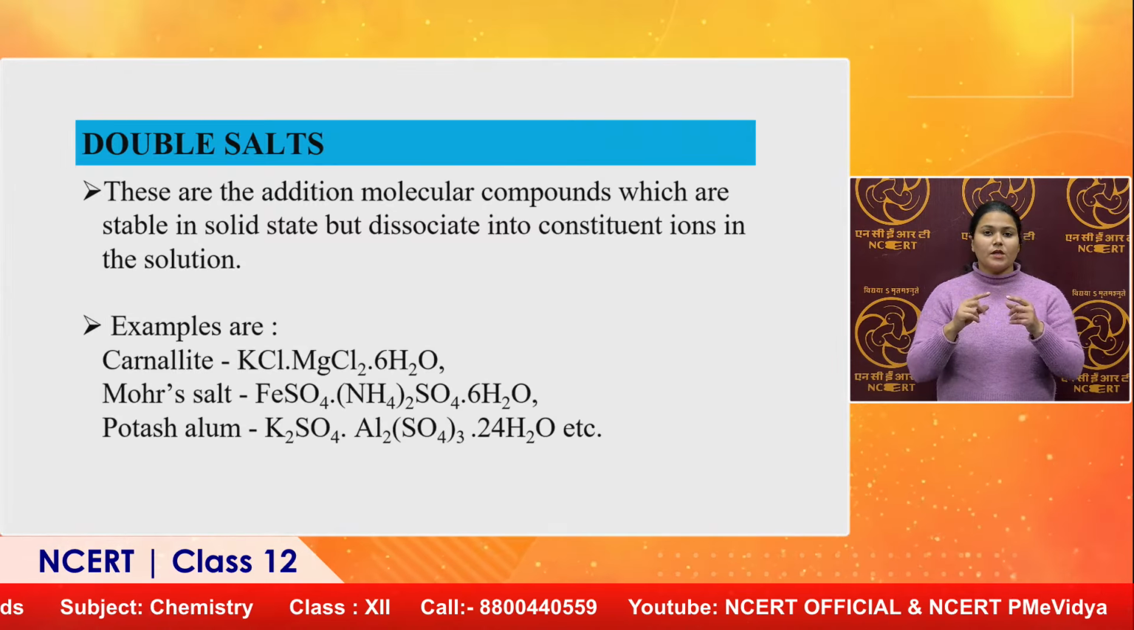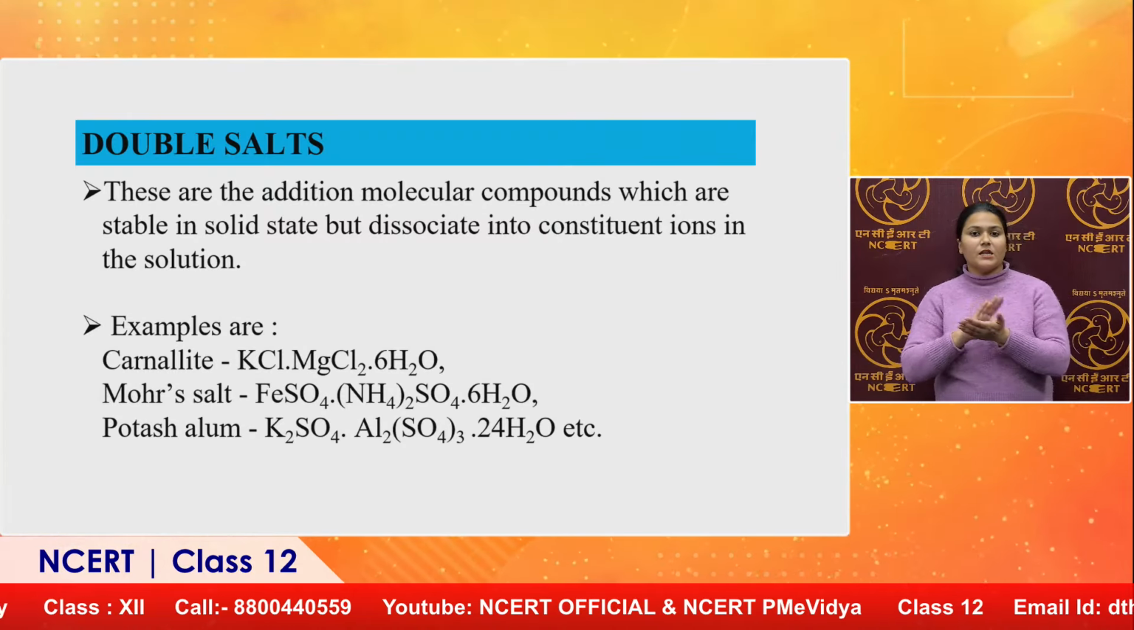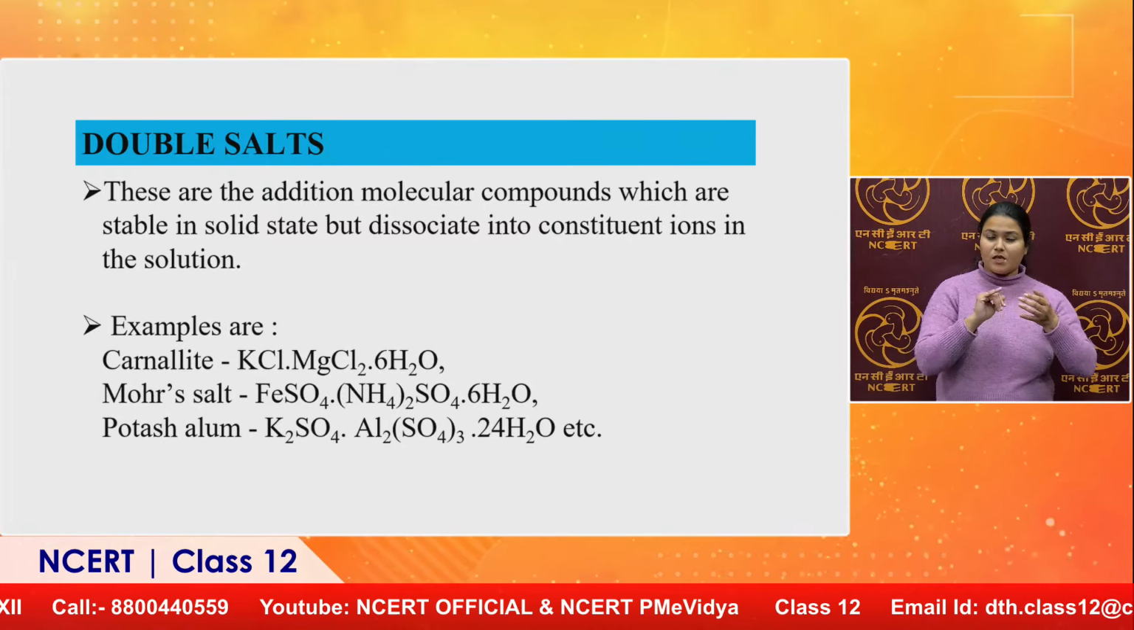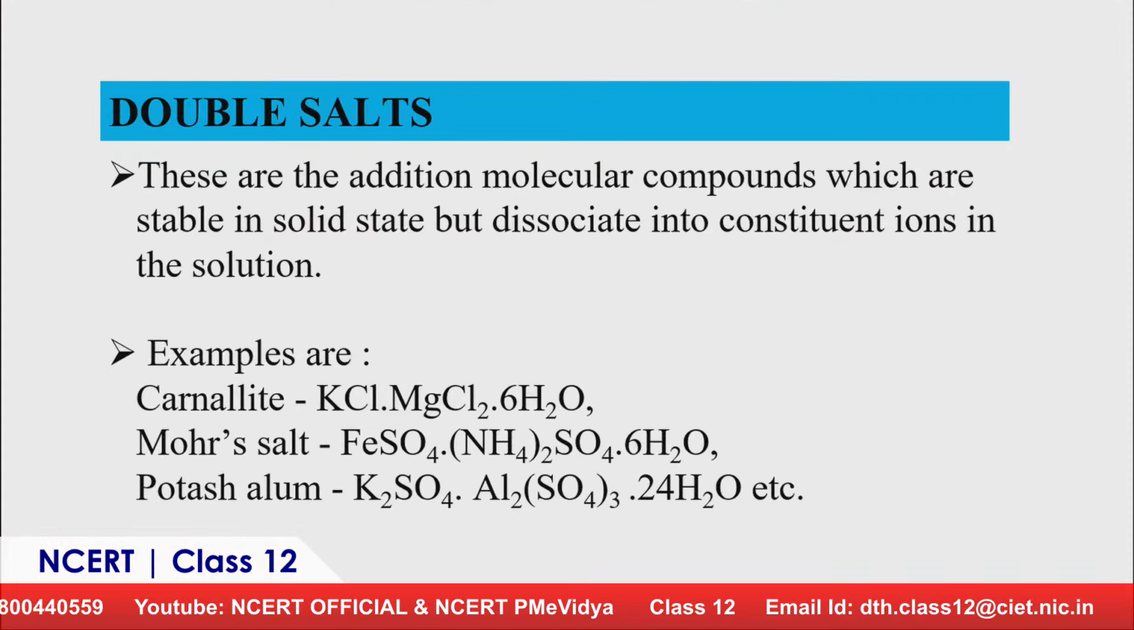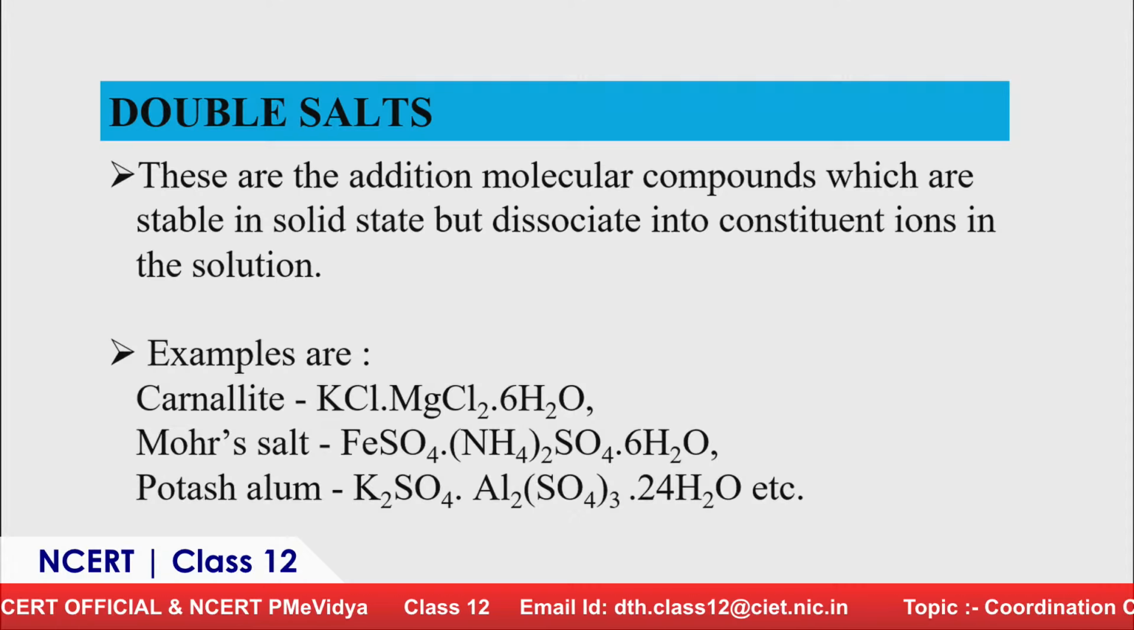In the next example of a double salt, Mohr's salt, FeSO4.(NH4)2SO4. FeSO4 is one salt combining with another salt, that is (NH4)2SO4. So, there is a combination, that is why these are called double salts.